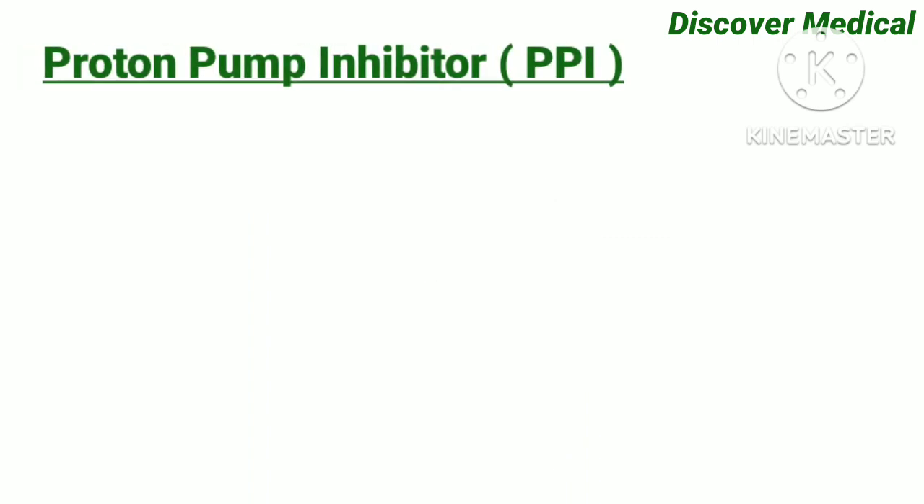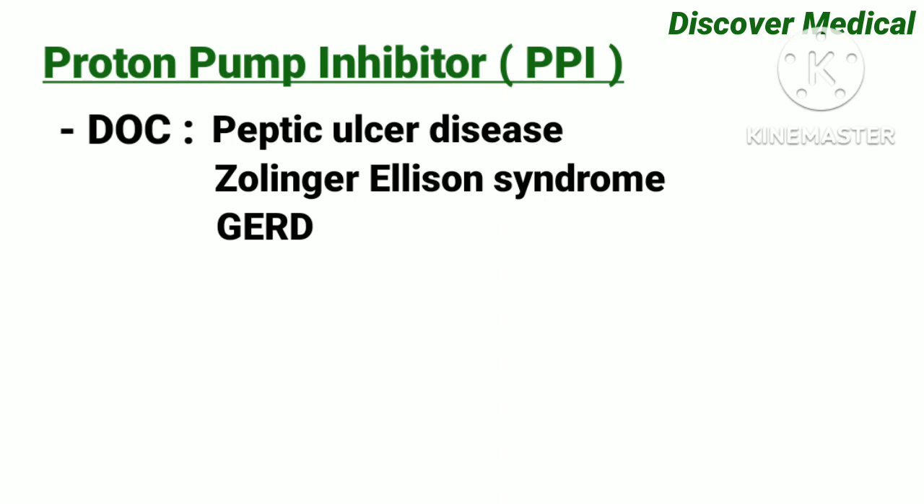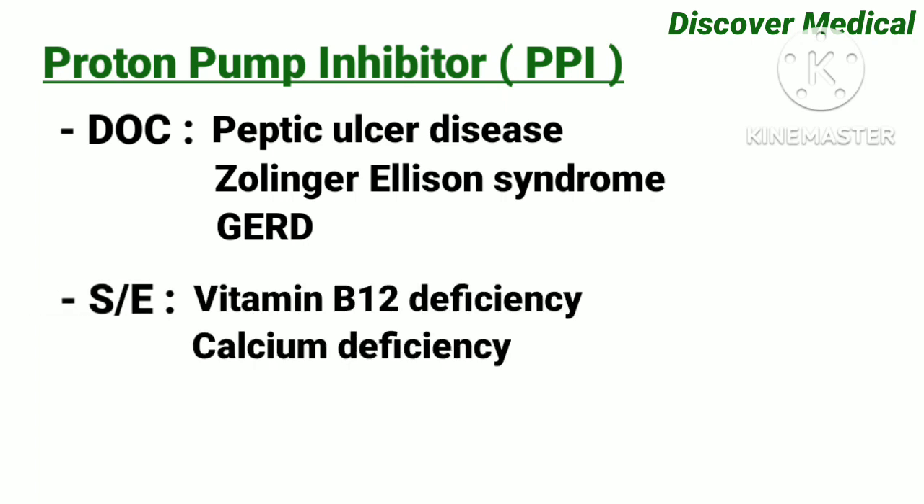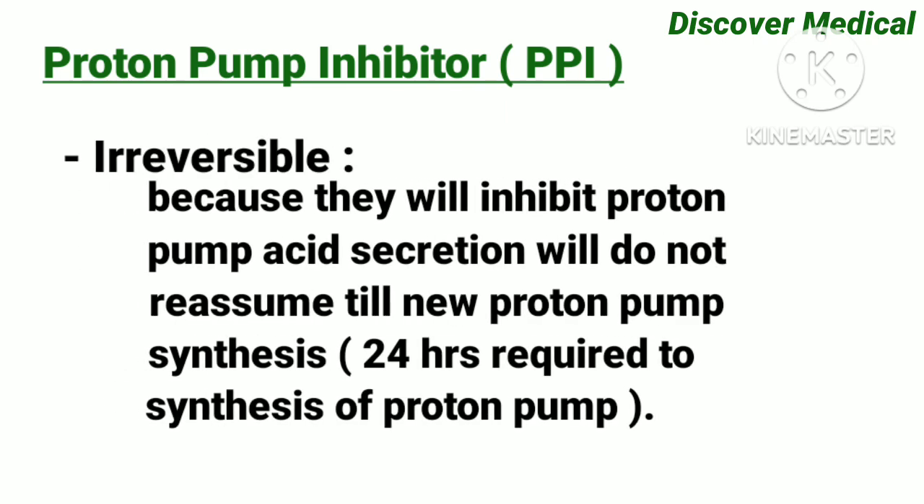Let's gain some knowledge about proton pump inhibitors. They are the drug of choice for peptic ulcer disease, Zollinger-Ellison syndrome and gastroesophageal reflux disease. They cause the side effects vitamin B12 deficiency and calcium deficiency. They are irreversible because they inhibit the proton pump, and acid secretion does not resume until new proton pump synthesis. 24 hours are required to synthesize a new proton pump.